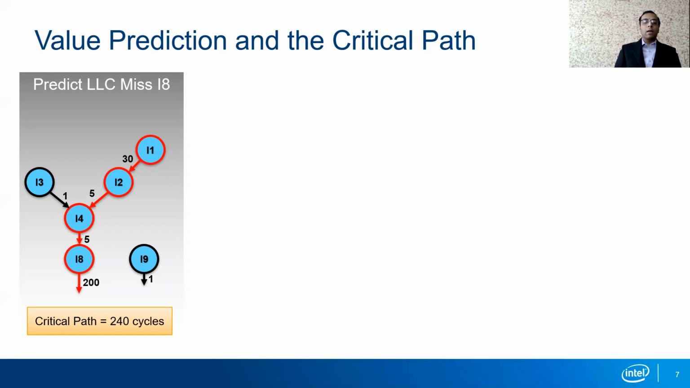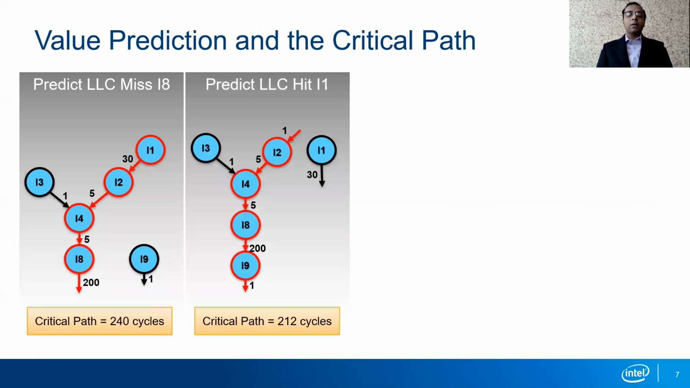This is a small saving, and this is because value prediction does not save the latency of the predicted instruction, it rather removes its dependence from the critical path. Therefore, predicting a long latency instruction will not achieve higher performance.